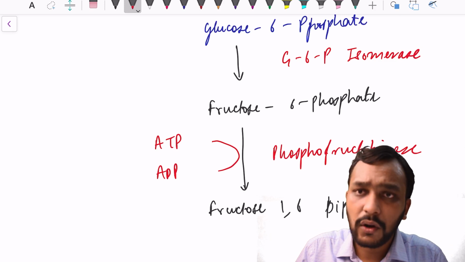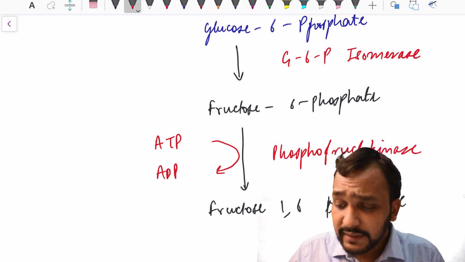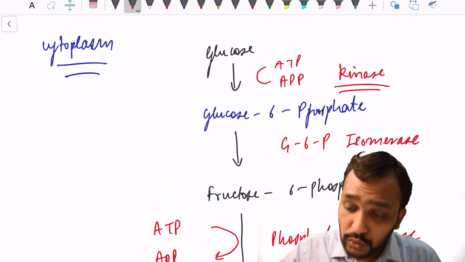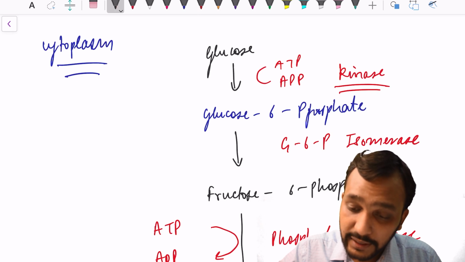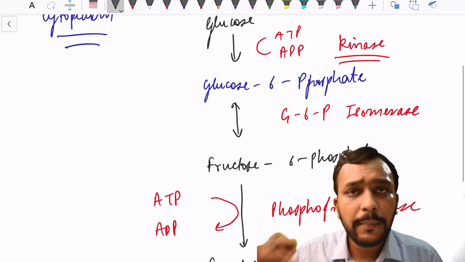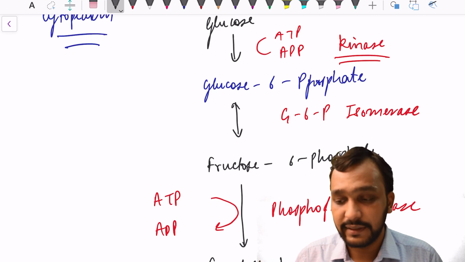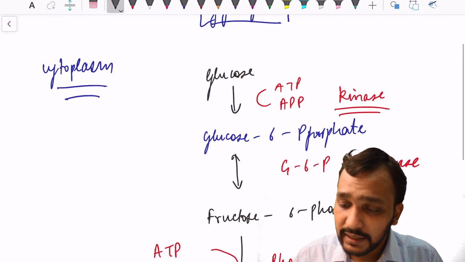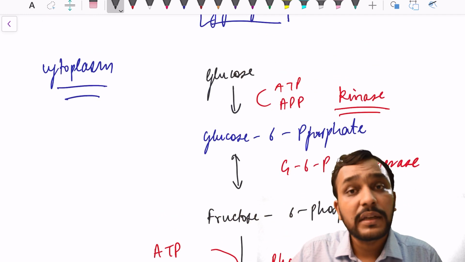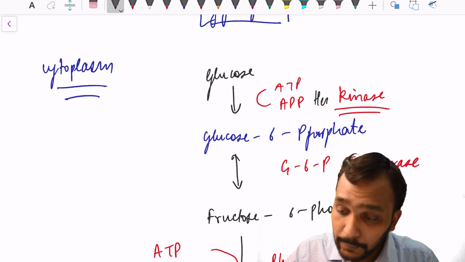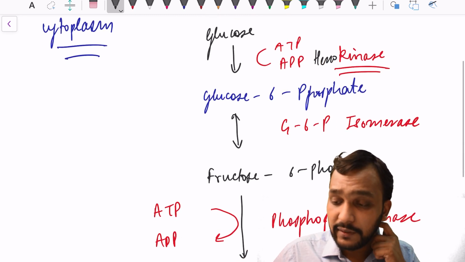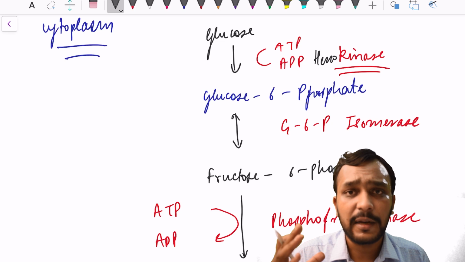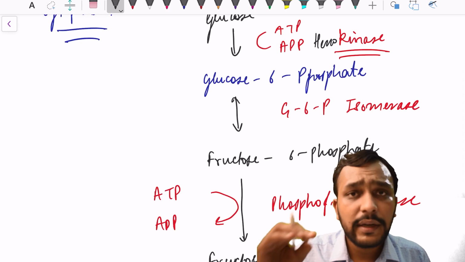And also, guys, this is an irreversible step. The conversion of glucose to glucose 6-phosphate was also an irreversible step. You need to remember all the irreversible steps. The first irreversible step was where glucose was converted to glucose 6-phosphate with the help of the enzyme hexokinase. Why hexokinase? Because glucose is a molecule which has 6 carbon atoms, so we use the word hexose.